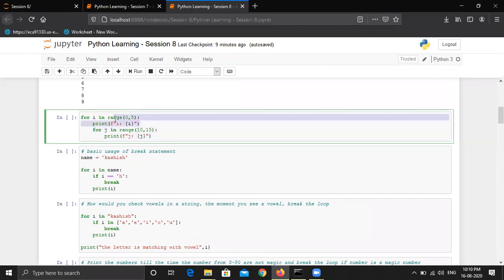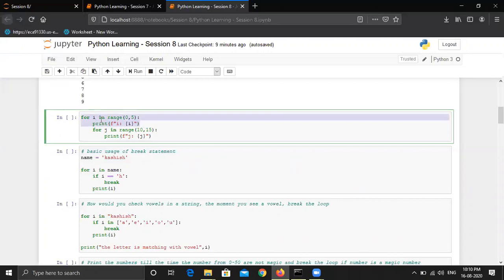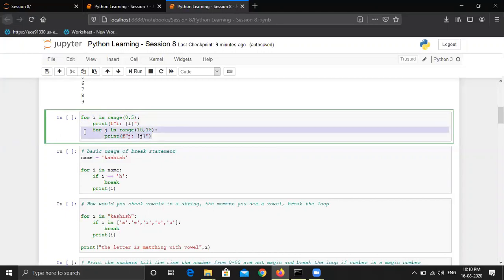Then the value of i will be 2. It will print i 2, then again 5 iterations for j. Similarly for i value 3 and i value 4. So basically this will process 5 iterations of j in each iteration of i. For every value of i, 5 iterations of j will be processed. Let's just verify the output.